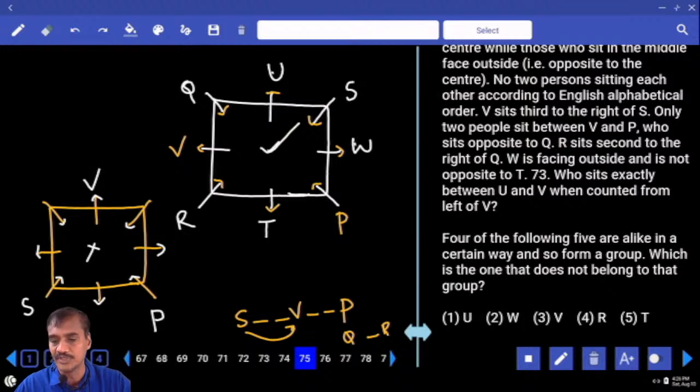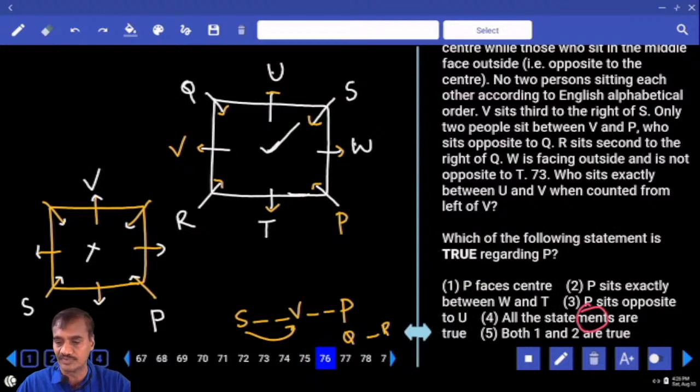Now the odd one out: U, W, V, R, T. Except R, the remaining persons are away from the center. R is at the corner. That is the choice for the odd one out.